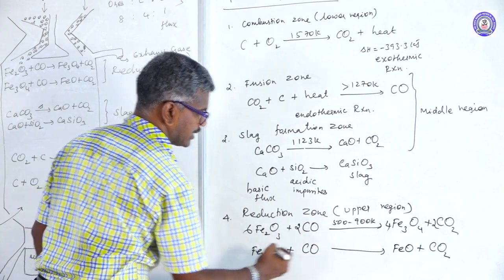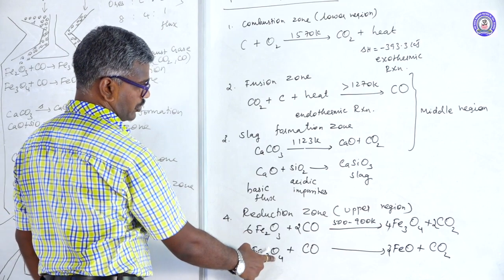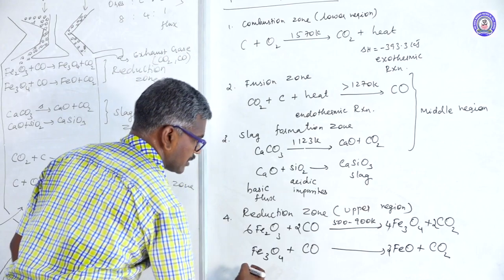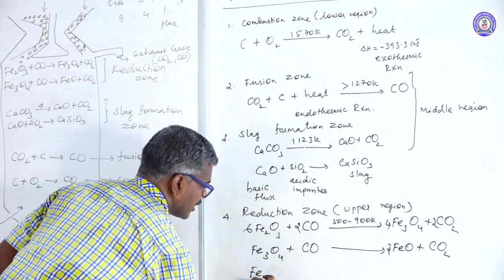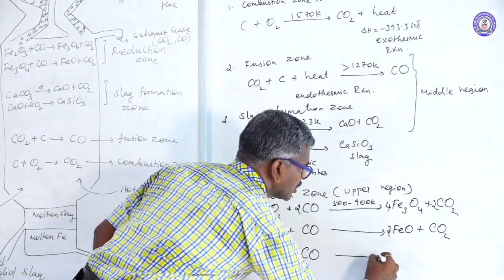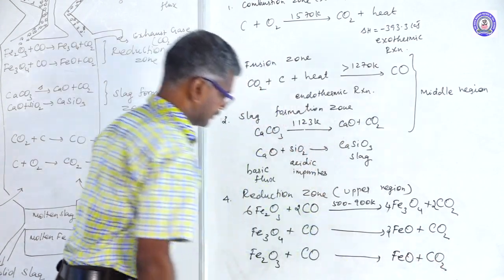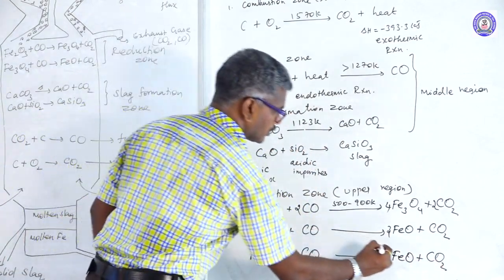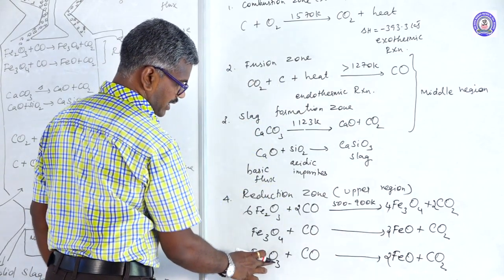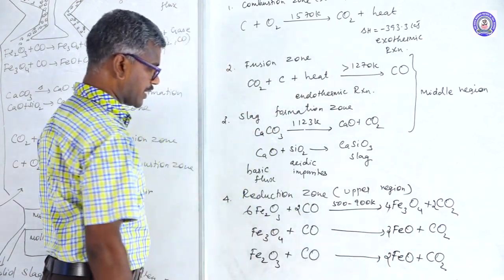Iron is 3. Oxygen is 4, here 1, 5, 3 plus 2, 5. Further, Fe2O3 reacts with carbon monoxide at the same temperature to form FeO plus CO2. Here 2 iron, 2 oxygen, here 3, here only 4, 2 plus 2, 4, only 1 carbon.